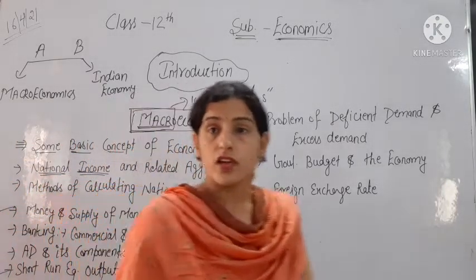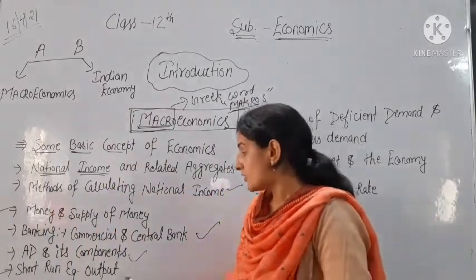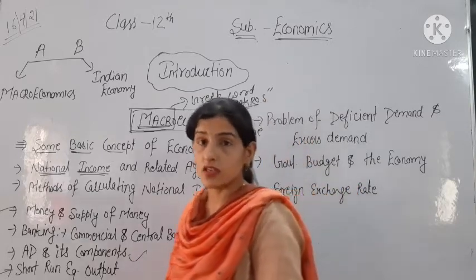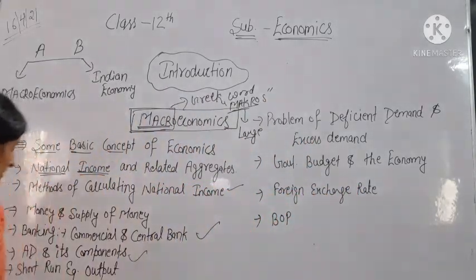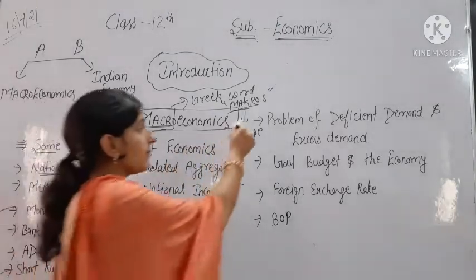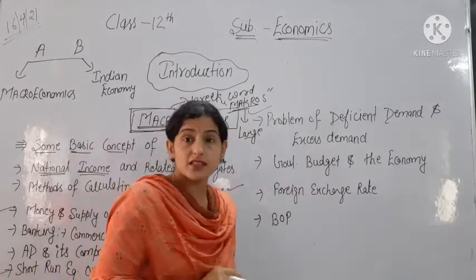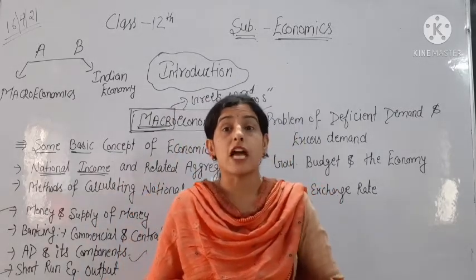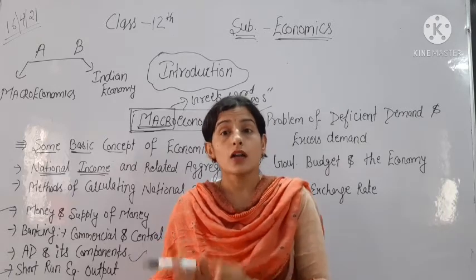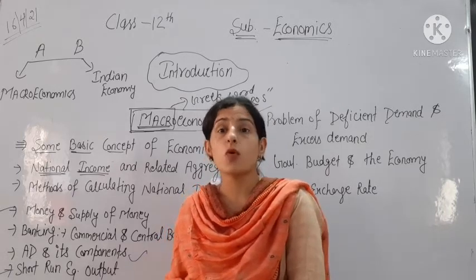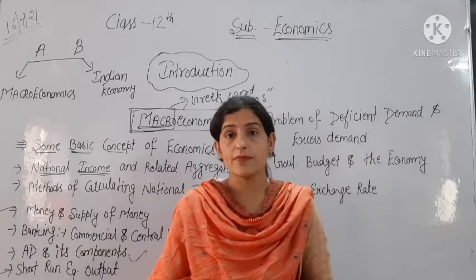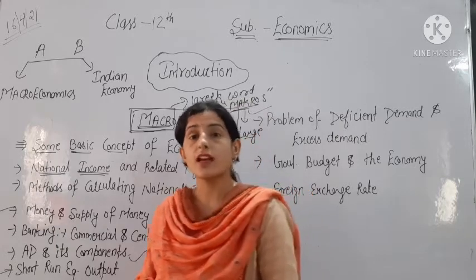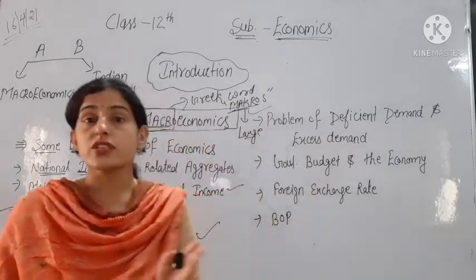Then the next chapter is of short run equilibrium output, meaning how equilibrium is struck in the short period. Then the next chapter we have the problem of deficit demand and excess demand. It means what will be the situation in the economy when there is deficit of demand? The goods are produced more, supply is more, but there is less demand. And excess demand means demand is there in the economy, but goods are not produced. That situation takes place.